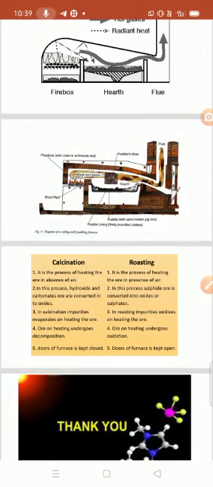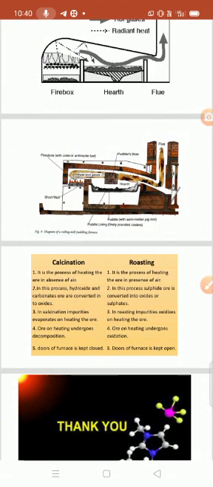First one is calcination. You have to remember the difference for exam purposes. Calcination is the process of heating the ore in absence of air. Roasting is the process of heating the ore in presence of air. Second point, in calcination hydroxides and carbonates are converted into oxide forms. In roasting sulfide ore is converted into its oxides or sulfates.